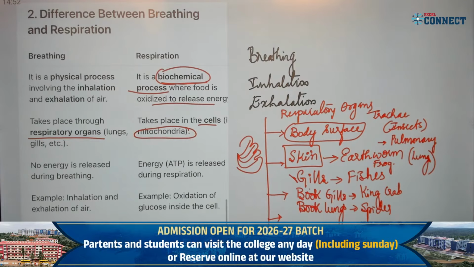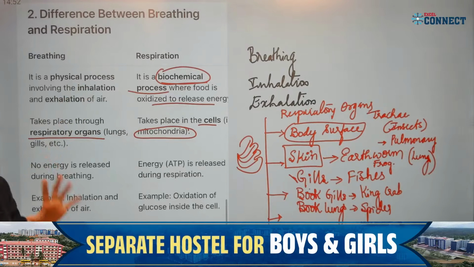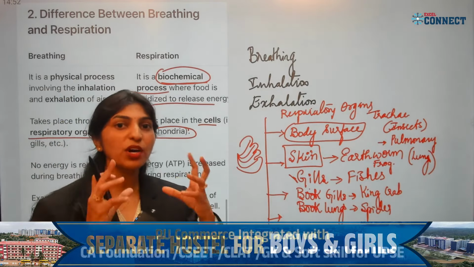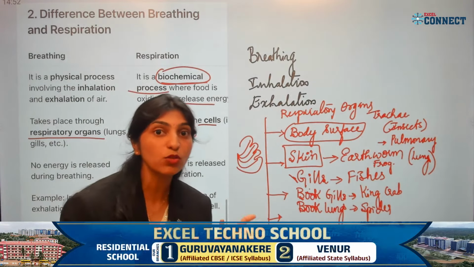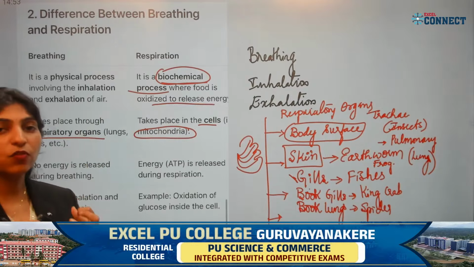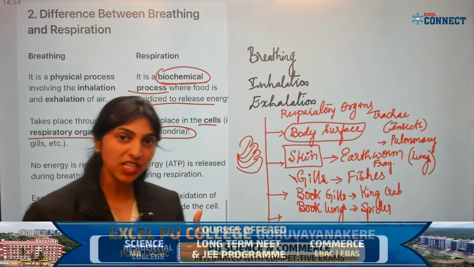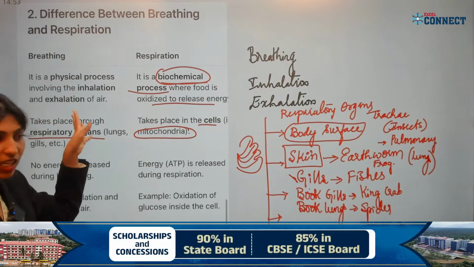Now we have asked what is a physical process and a biochemical process. When we say physical process, no chemicals are involved and no product is formed. Only by involving the muscles, if the action takes place with respect to breathing, then you call it a physical process.